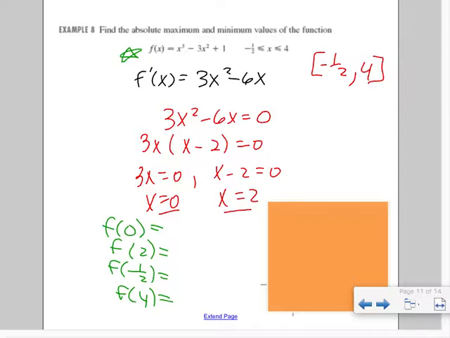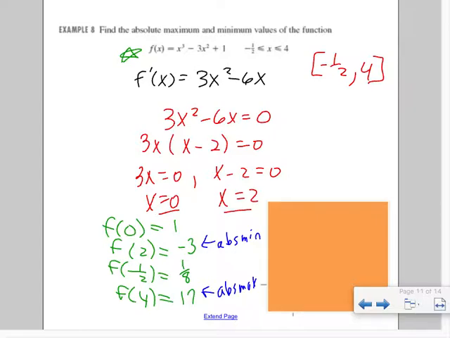Well, if we plug in 0, you get 1. If you plug in 2, you get -3. If you plug in -1/2, you get 1/8. If you plug in 4, you get 17. So just label them. Well, which is the smallest? Here's the smallest. That's your absolute minimum. Here's your largest. That's your absolute maximum.